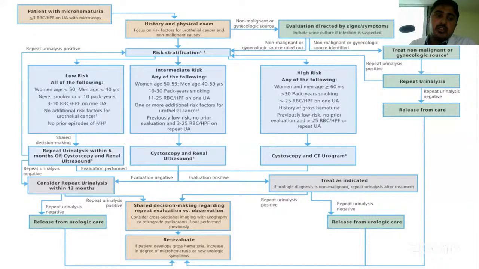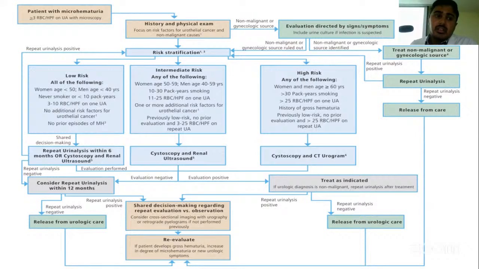How do you proceed with a patient presenting to you with hematuria? In a patient with microhematuria, history and physical examination are very important. Rule out benign causes, treat them, and you can revisit with a urine analysis to see if there is resolution of the hematuria. Otherwise, you risk stratify these patients into low risk, intermediate risk, and high risk, and accordingly proceed with imaging studies, that is cystoscopy or ultrasound in cases of the intermediate group. In cases of high risk, you can go ahead with cystoscopy with CT urography and treat according to the causes.